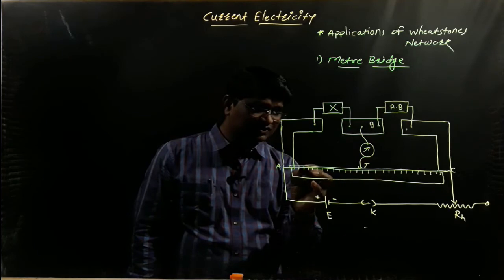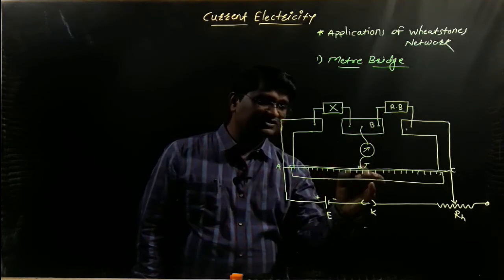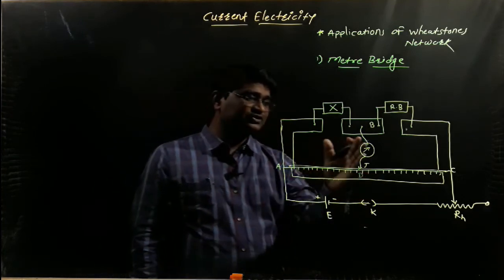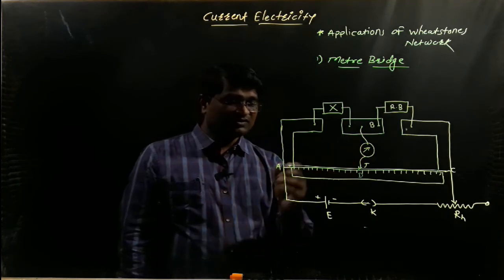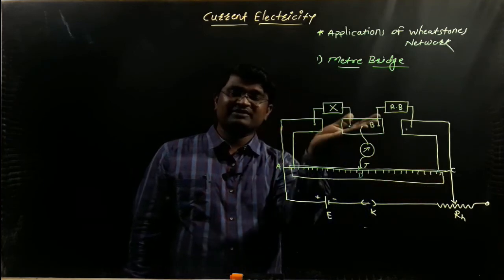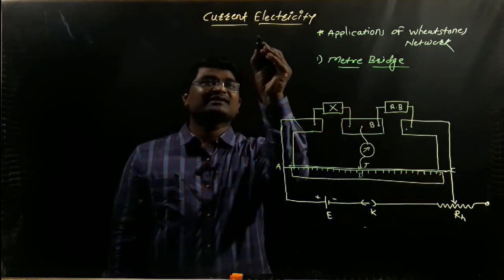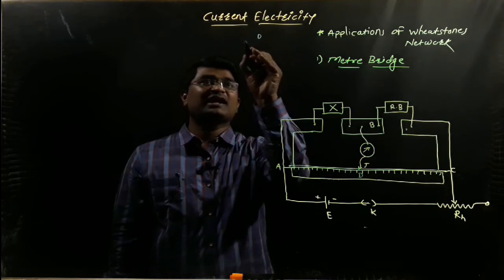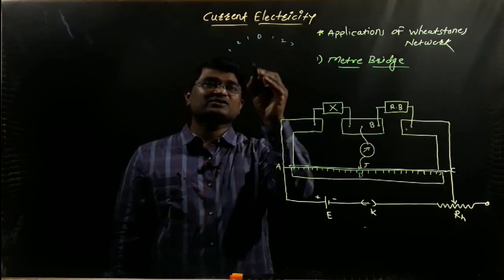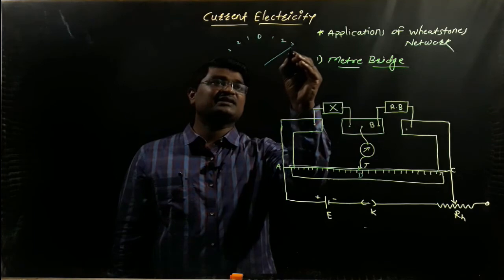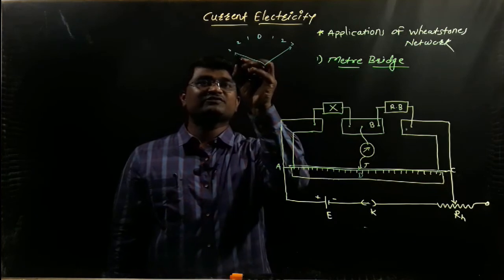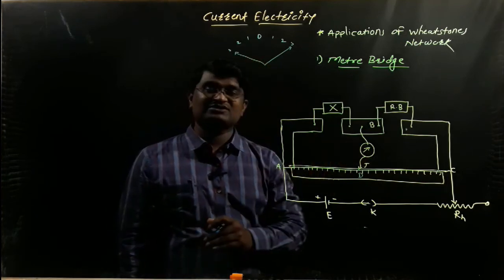Imagine that this is the center of the galvanometer scale, that is 0, and the range is 1, 2, 3 on either side. When the jockey touches at point A, imagine that the deflection is here, but exactly similarly when the jockey touches at point C, the deflection of the galvanometer is exactly opposite. So it means that the connections are properly made.